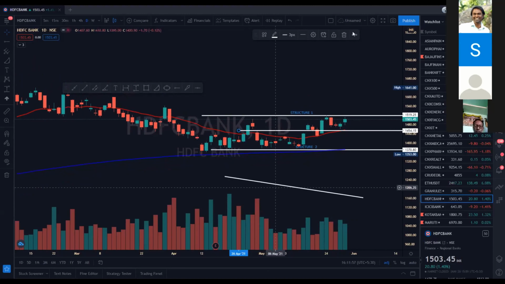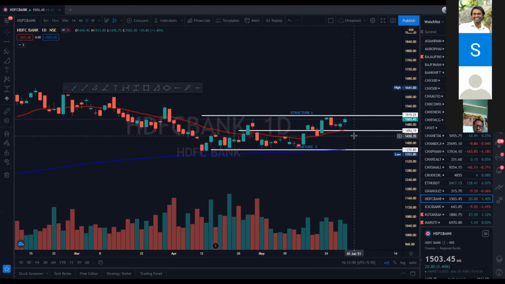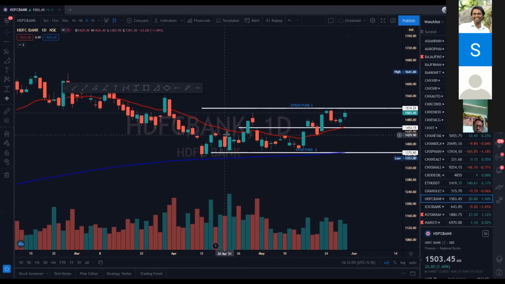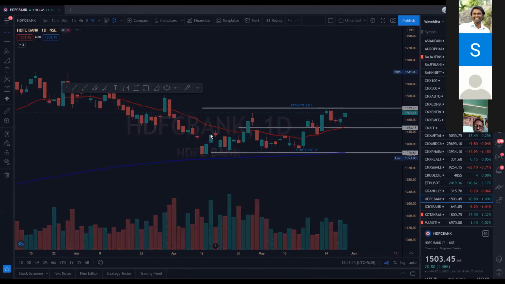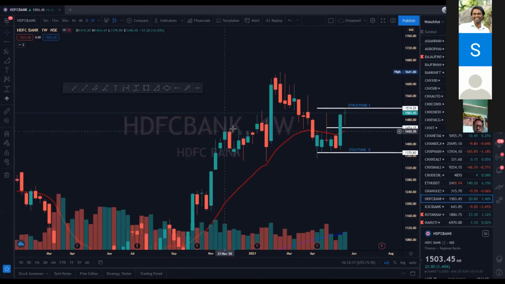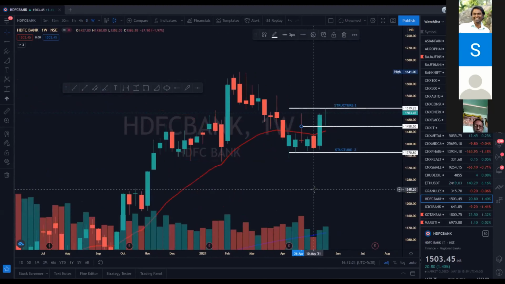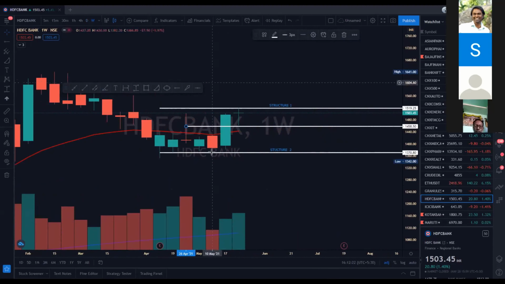The structure itself gives you a 50-60 points move in a good stock. And with any stock selection, the market structure can be made. And this is in a daily chart. If you do the same in a weekly chart, you will get the exact structure wherein the reversal can happen. Yes, this is the reversal. You come to the same structure.